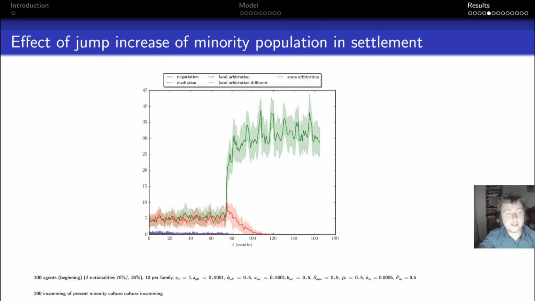Next thing that we were interested in was the effect of increase of population in settlement. Just briefly, what you see here is average over many runs of system with certain parameters, and we introduced new people at t equals 75. What you see is local arbitrations go to 0. If we actually introduce even more people at this point to the system, it would go even faster, and there is much higher need for mediation. Actually, if we would introduce the people earlier, we would get that the one standard deviation confidence intervals around data would get even higher.